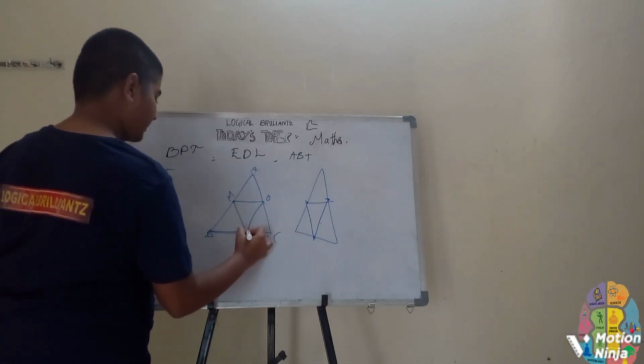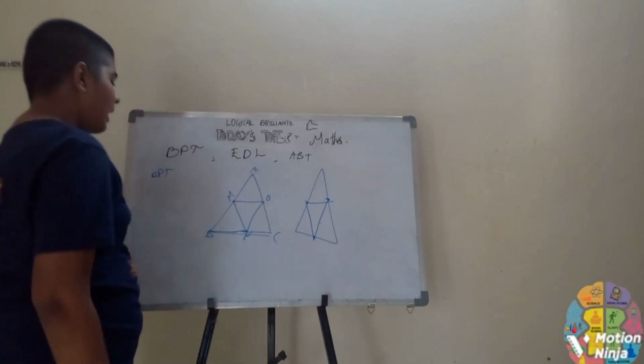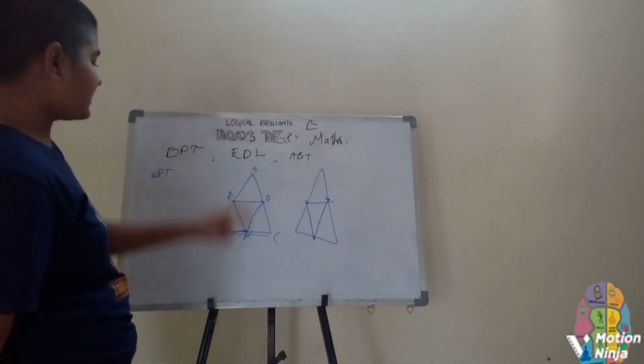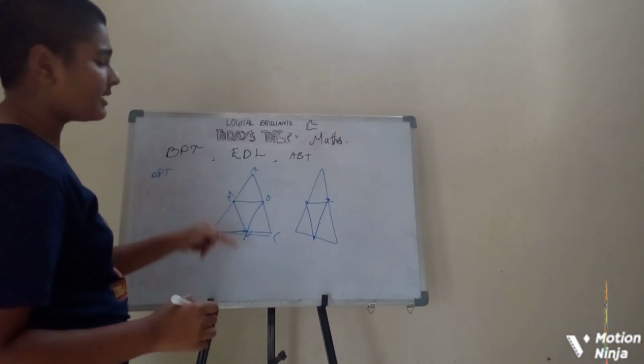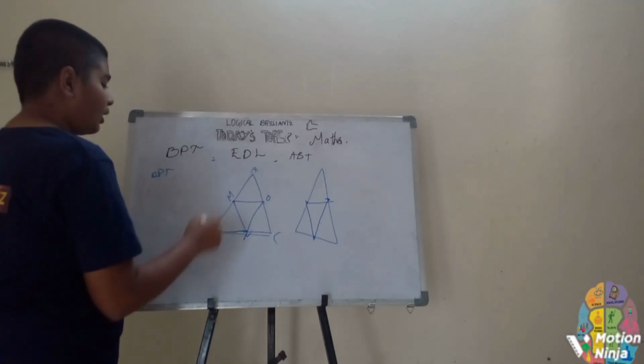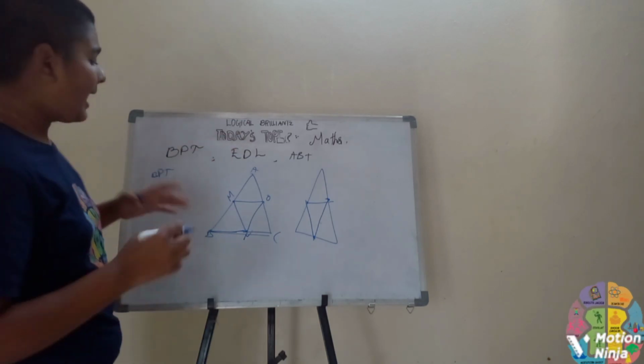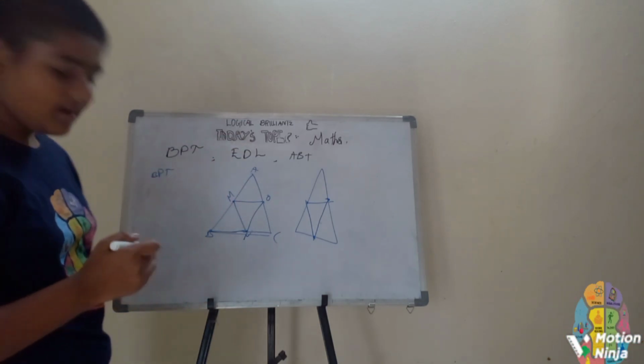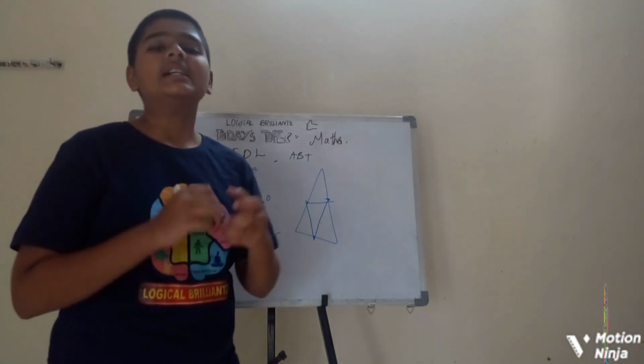Let's take this midpoint as N as usual. MN is parallel to AC, and MN is half of AC. ON is parallel to AB, and ON is half of AB. This is what the basic proportionality theorem states.